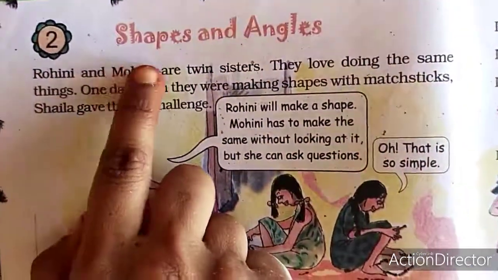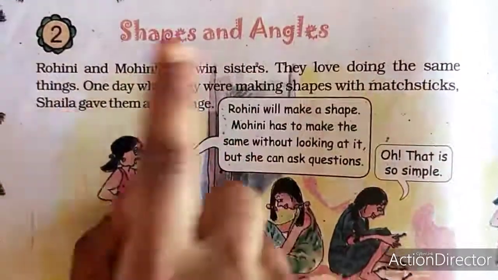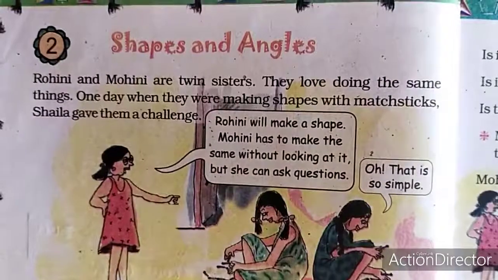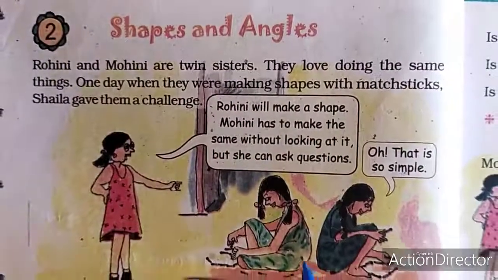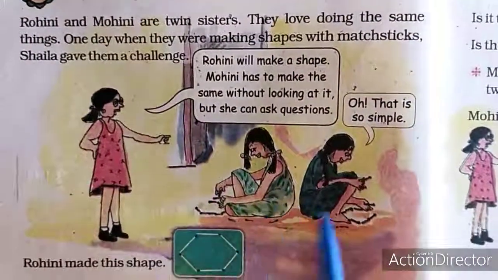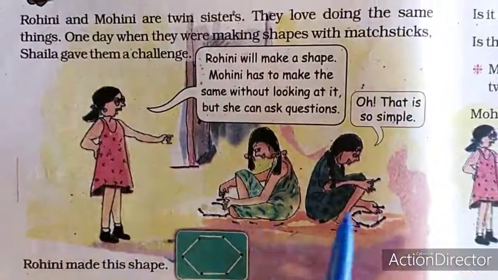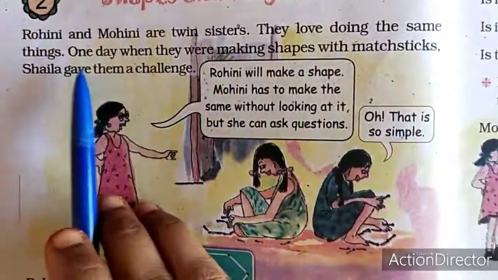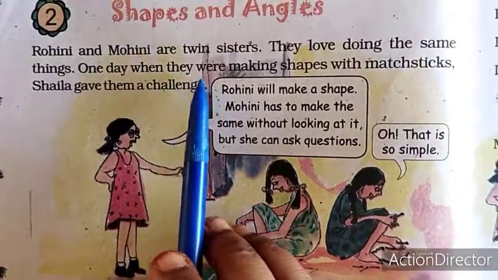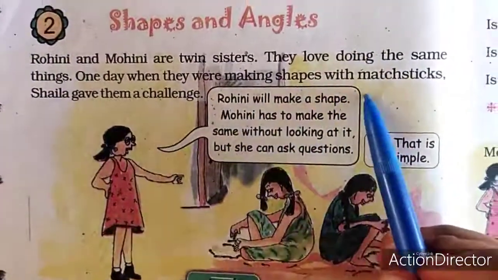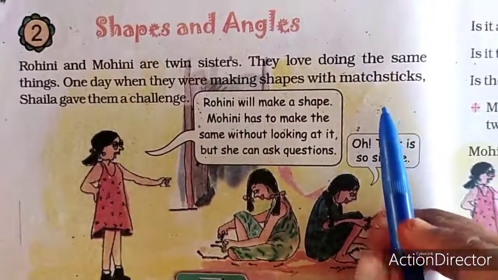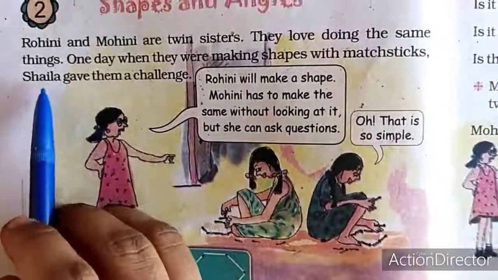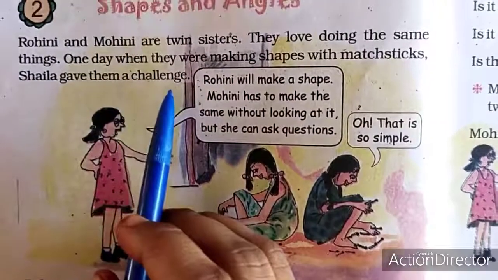See, lesson topic, shapes and angle. Rogini and Mogini are twin sisters. See, he is Rogini or Mogini, I don't know. They are twin sisters. They love doing the same things. One day, when they were making shapes with matchstick. See, using the matchsticks, they are going to make shapes. Shaila gave them a challenge.